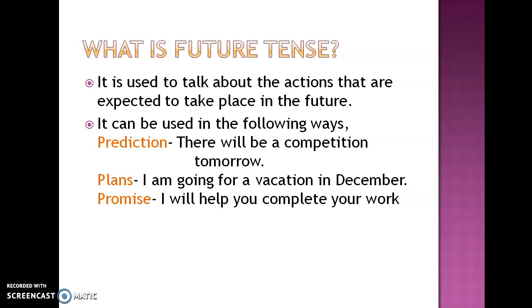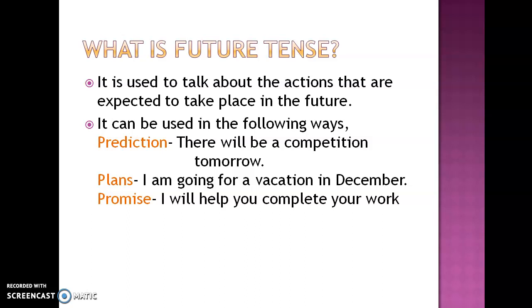It can be used to make predictions, the predictions that you make about the future. For example, it will rain tomorrow. There will be a competition tomorrow. You are just making a prediction, you are not very sure. It is used to make plans. I am going for a vacation in December. So this is a plan that I am making about the future.